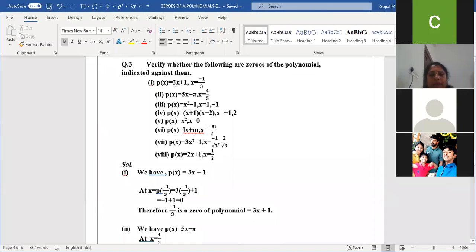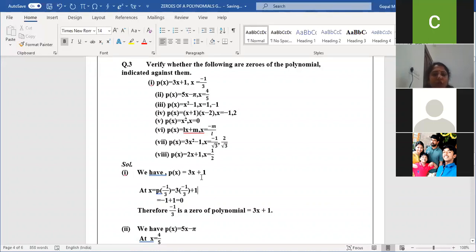Am I clear? When they give the x value, apply it in the place of the variable and check whether you are getting 0 or not. If you are getting 0, say this is the zero of the polynomial. If you are not getting 0, say it is not the zero of the polynomial. Shall we check the answers? There are 8 questions.